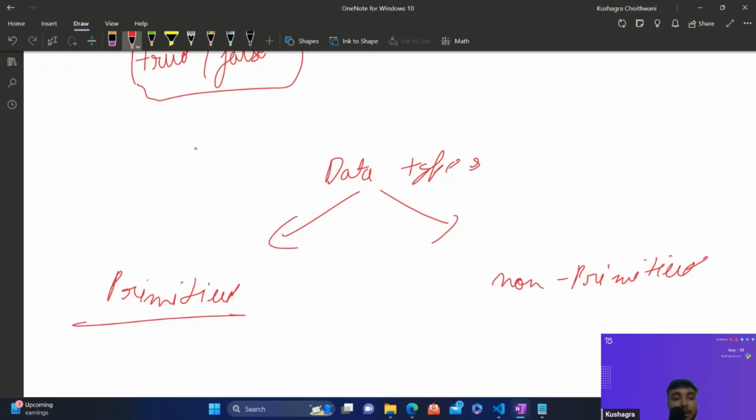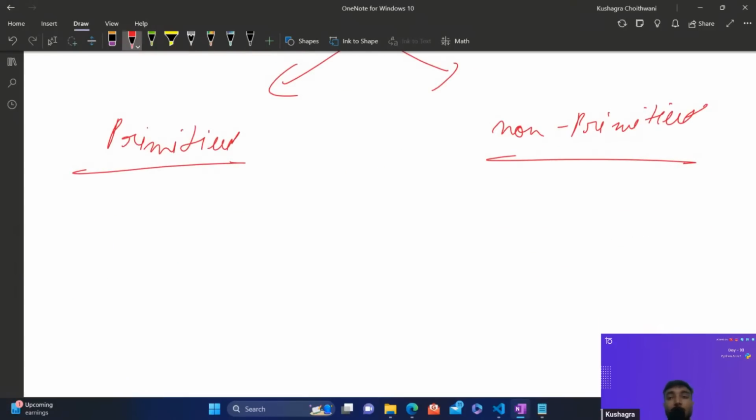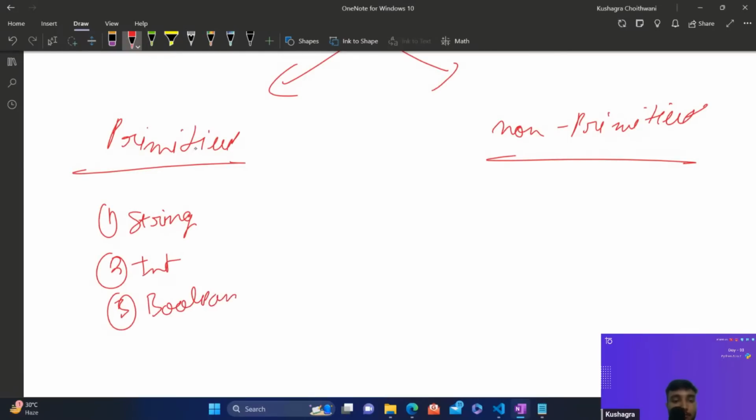So what is primitive and what is non-primitive? Let me just tell it to you. What we have talked about up till now, your string, your integer, your boolean, and your floating values, these are called primitive data, guys. There is this category of non-primitive as well. Now let me explain what exactly primitive is.